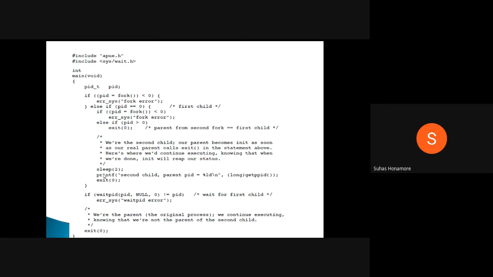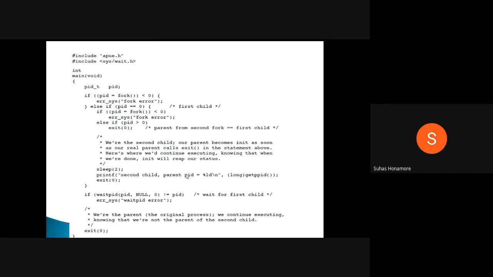Okay, so here we'll see what all we are doing: sleep 2. If PID is not greater than 0, so what will happen? PID equal to 0 means it will not execute that part, it will come here. Whenever the PID value is equal to 0, that is the child process, the third process. Here it sleeps for 2 seconds, that is, our process 3 is sleeping for 2 seconds. Then after that it will exit.